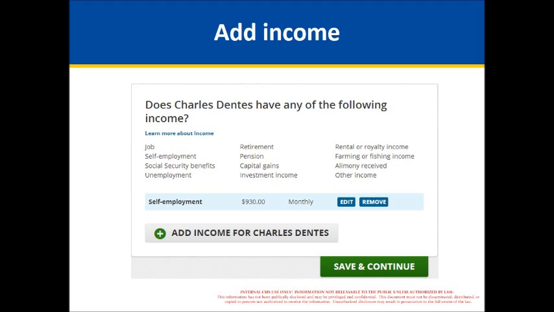So if we're in 2014 right now, we'd be looking at the year of 2014, how much does someone estimate they're going to make for that year? And that's how we figure out how much tax credit or cost sharing reductions they might be eligible for. Okay, so next screen, please.